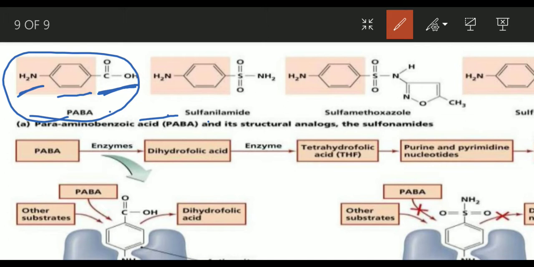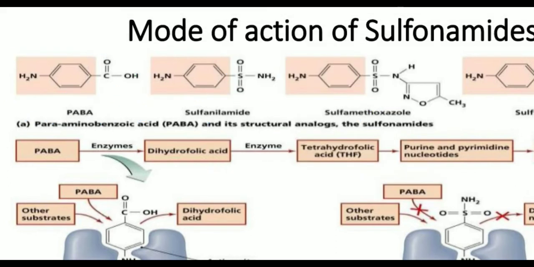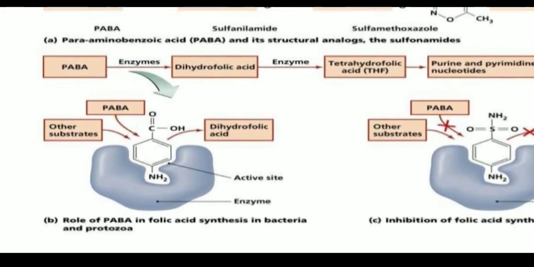The sulfonamides and all the sulfa drugs have a similar structure. The benzene ring and the amine group are the same. So the structure is similar, only this group is different. So these sulfonamides are structural analogues of PABA, para-aminobenzoic acid.